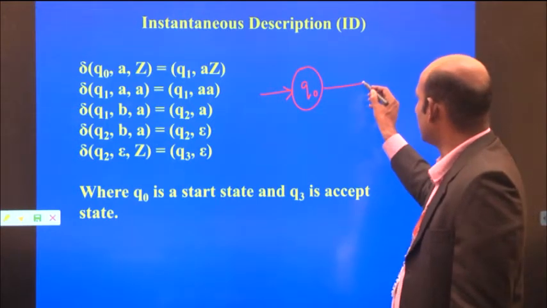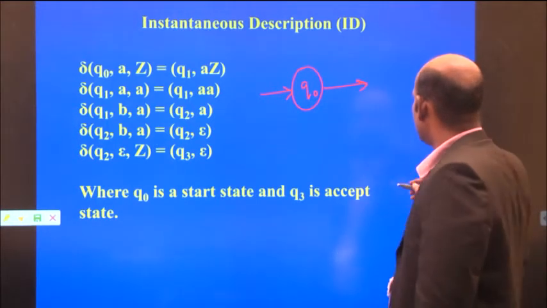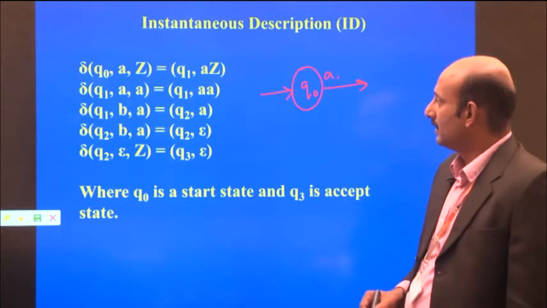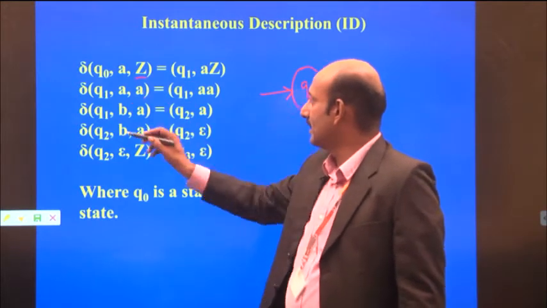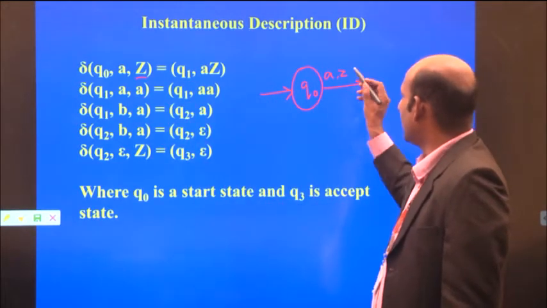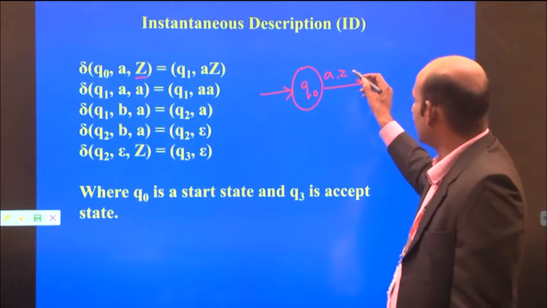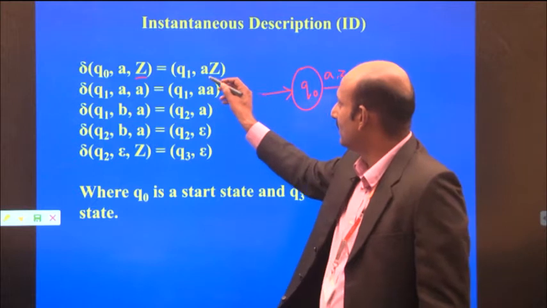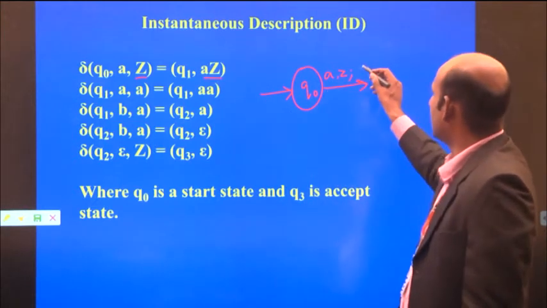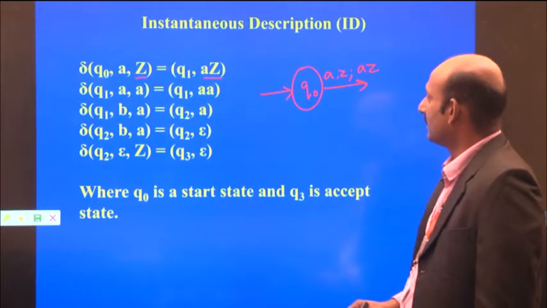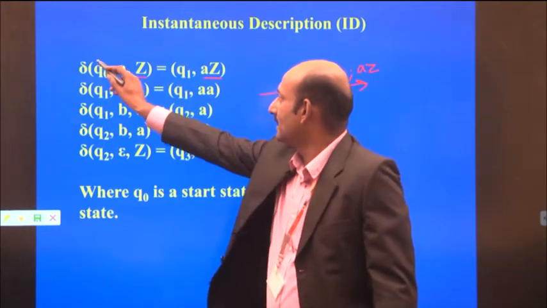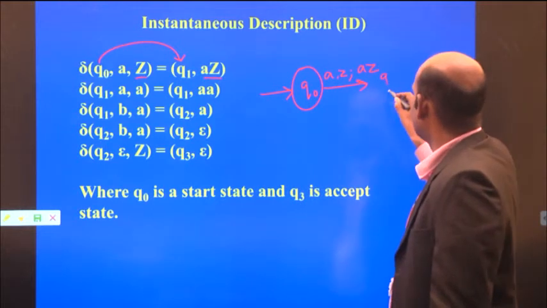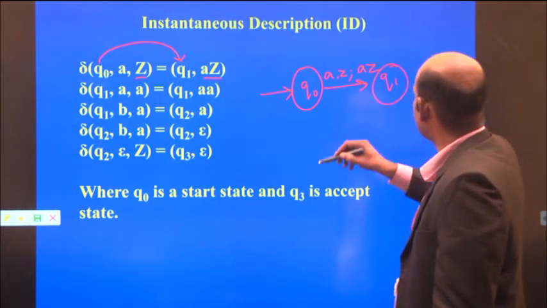For this state, if you apply the input A, with Z on the stack, A is pushed onto the stack, A Z. So it has a transition from Q0 to Q1. So we have this as Q1.